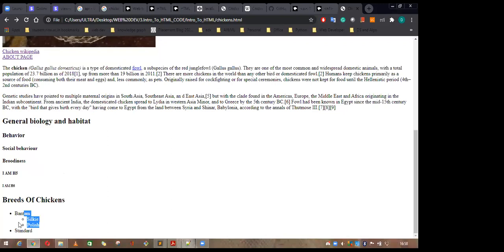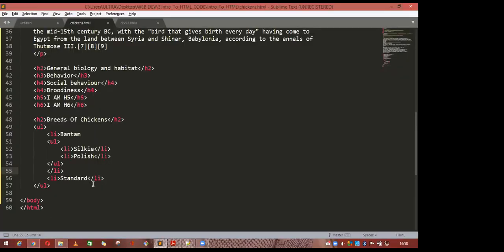And what if you want an unordered list and embed an ordered list inside this one? So you can take this list, and inside this one, if you want an ordered list, you can just write OL and hit tab. So OL means the ordered list.